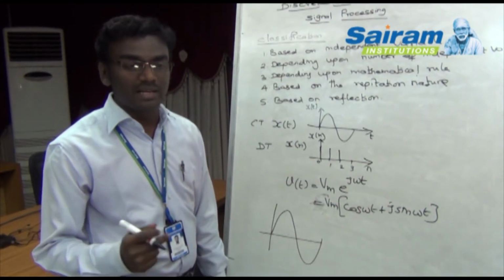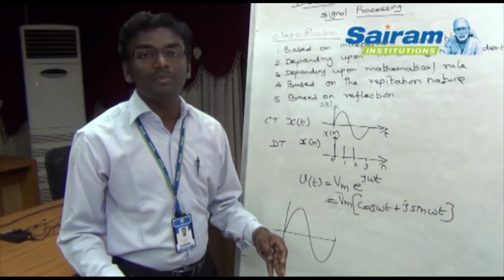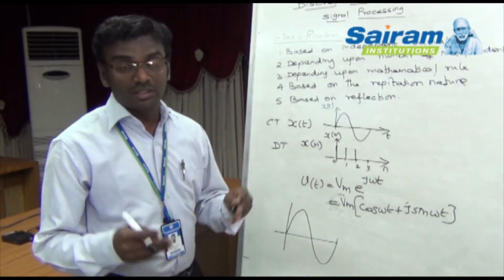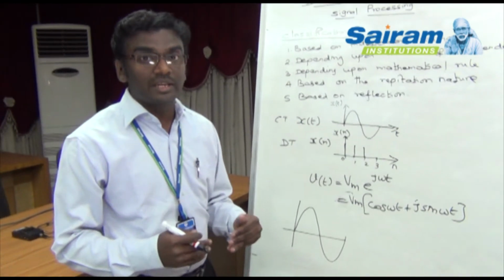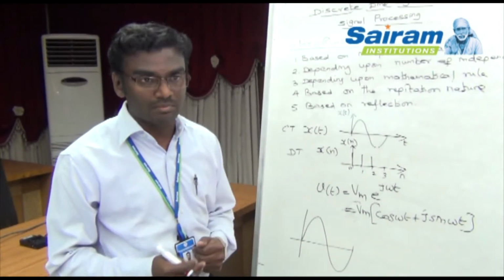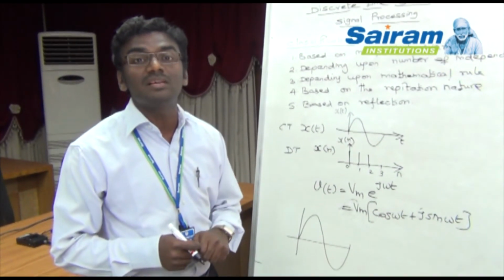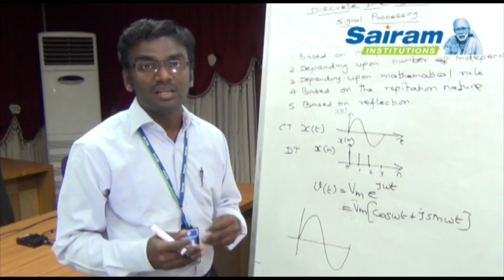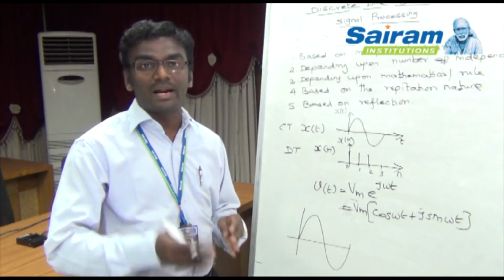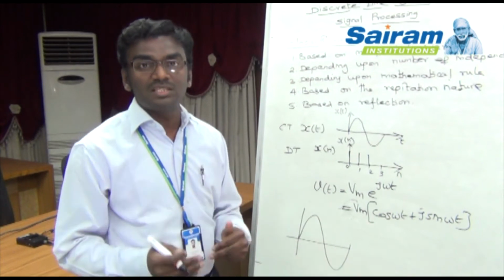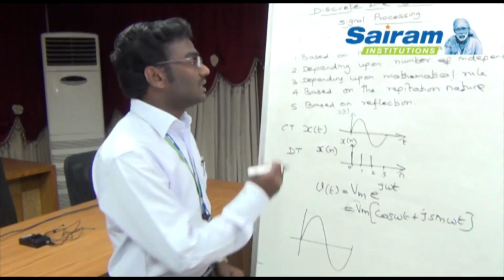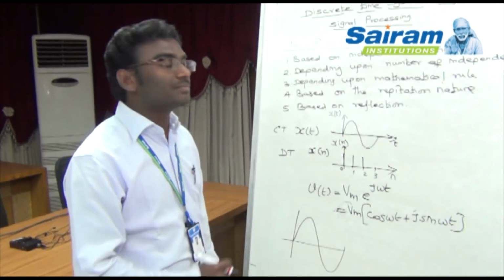The second one is a random signal. The signal that is generated in a random fashion cannot be predicted ahead of time. The best example is the ECG signal. The ECG signal output is in a random fashion only. Therefore, ECG or EEG signals are the best examples of the random signal.